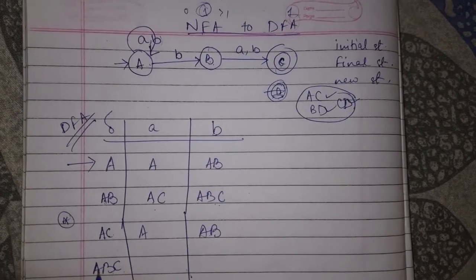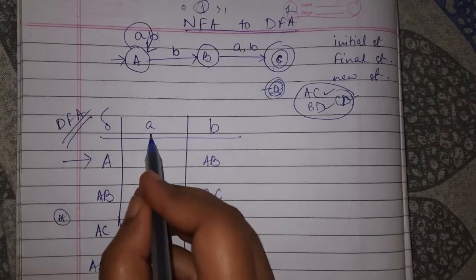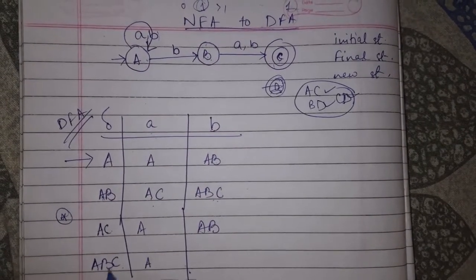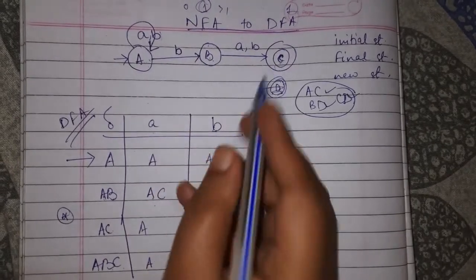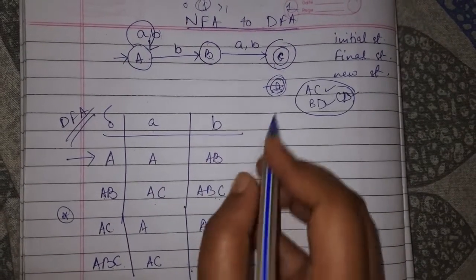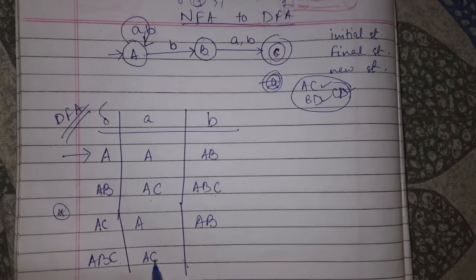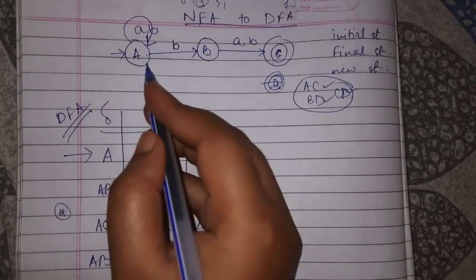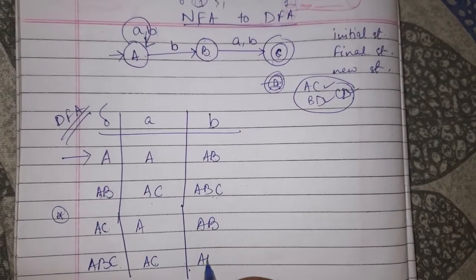Now ABC. A on getting A remains at A. B on getting A goes to C. C on getting A goes nowhere, so it is AC, and AC is done. Next, A on getting B goes to AB.